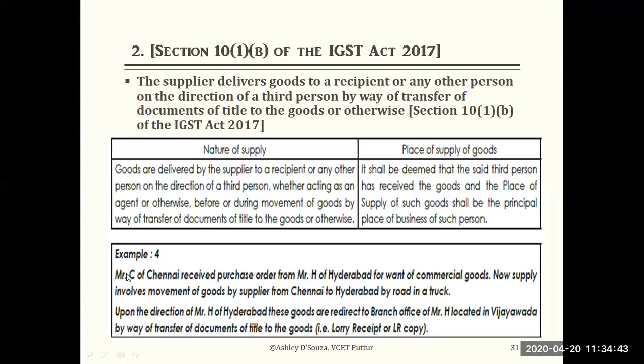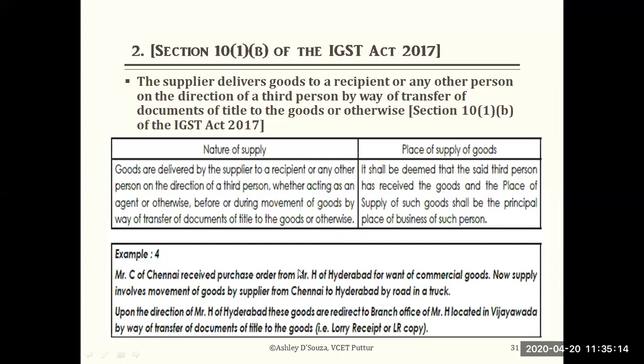Mr. C of Chennai received a purchase order from Mr. H of Hyderabad for commercial goods. Now the supply involves movement of goods from Chennai to Hyderabad by road, in a truck. So what it clearly says is that Mr. C is supposed to send the goods from Chennai to Mr. H of Hyderabad, because Mr. H from Hyderabad has ordered the commercial goods. Okay. So then we look at the next paragraph.